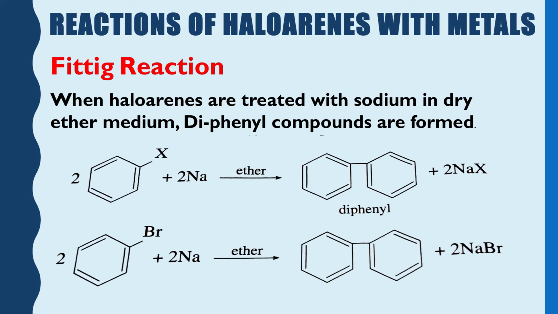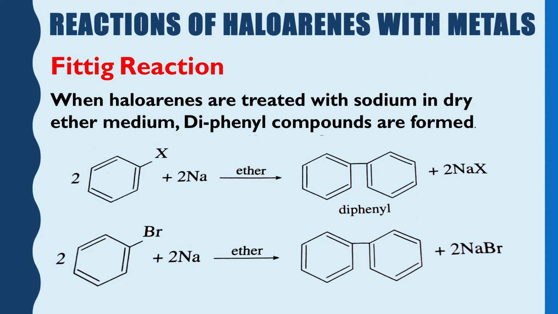So, whenever aryl halide or haloarene is treated with sodium in a dry ether medium, two phenyl groups combine with each other to form the diphenyl compound.